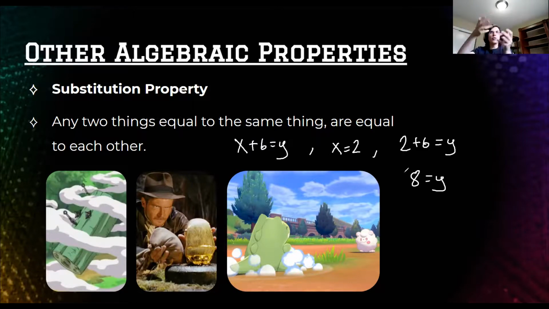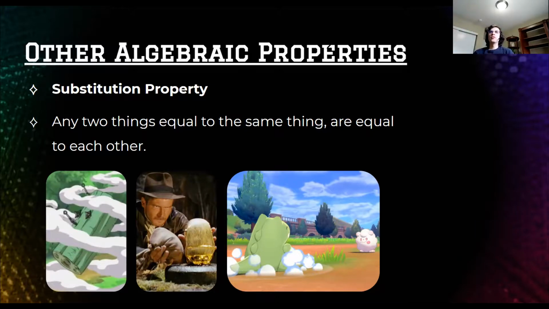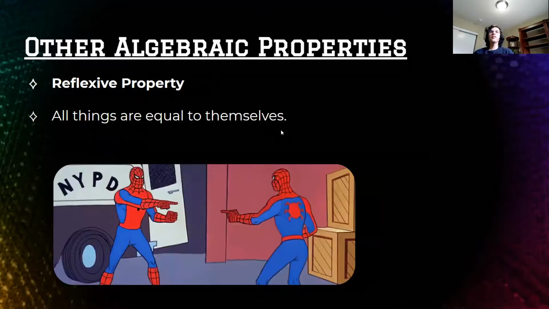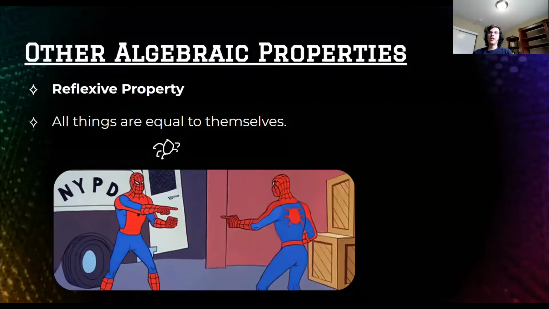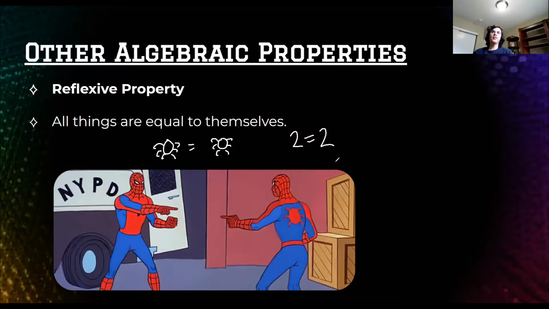Make a more useful something else in that given context. Okay? So now, two of the quicker ones, the reflexive property: all things are equal to themselves. So Spider-Man is Spider-Man. Obviously, there are two Spider-Men here, which gets them a little more confusing. But that's the same thing as saying, I got my spider, and that's equal to my spider. Or likewise, 2 equals 2. Not a really impressive property, right? It does come up, though.